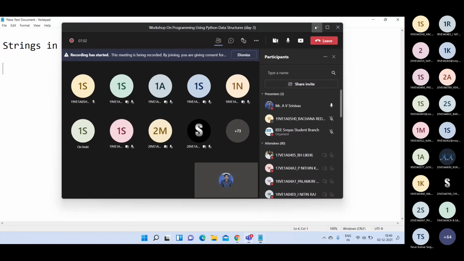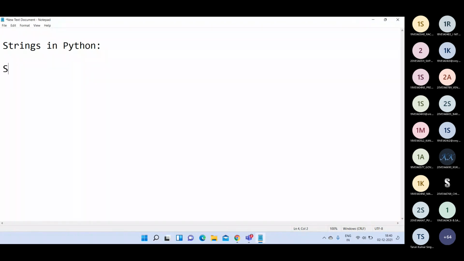So generally, as you know, in other programming languages, string is nothing but a collection of characters, or we can say a group of characters.